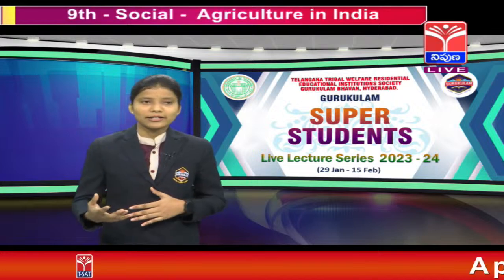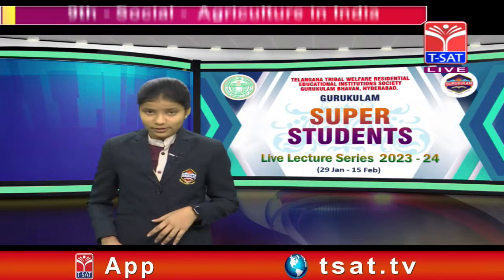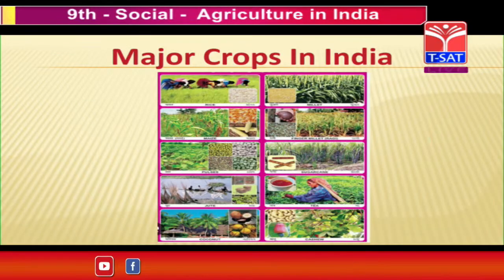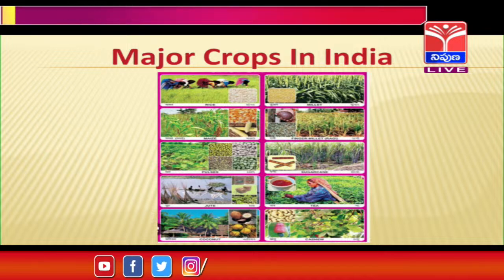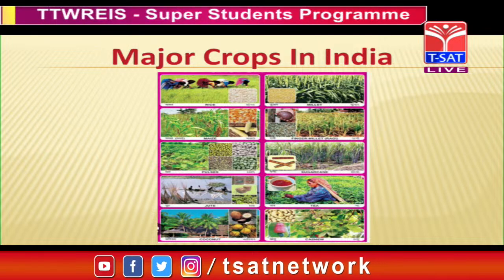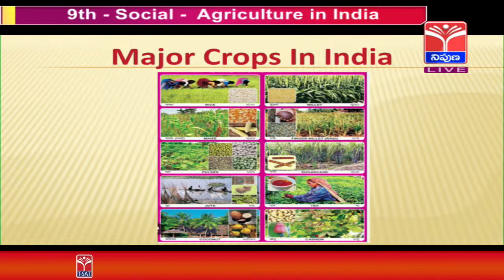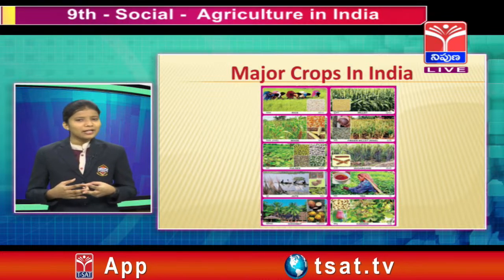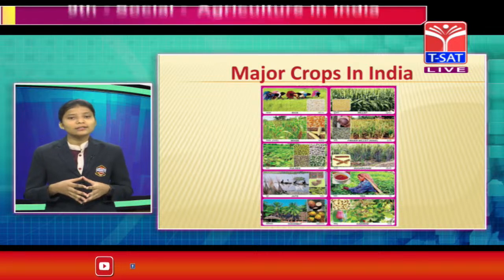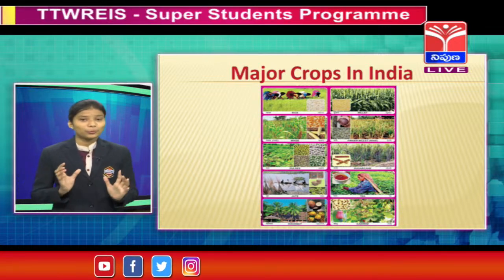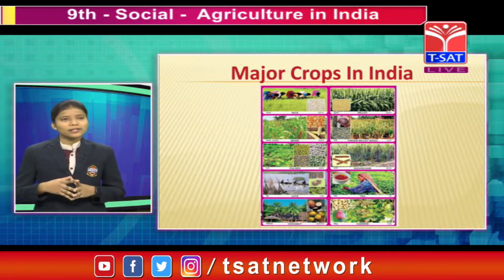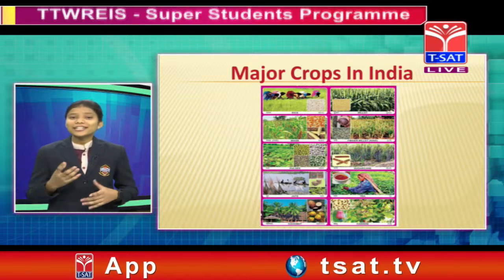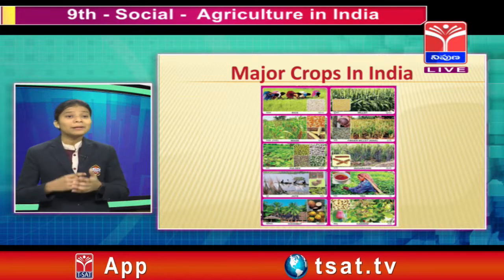Yes, friends, let me introduce the major crops. In India, there are so many major crops, but let me explain some important ones. Yes, friends, we all love to eat biryani, dum biryani, oil rice and all other food items at festival time, right? Now tell me, from where do we get all these food items? Yes, we get these food items from paddy.